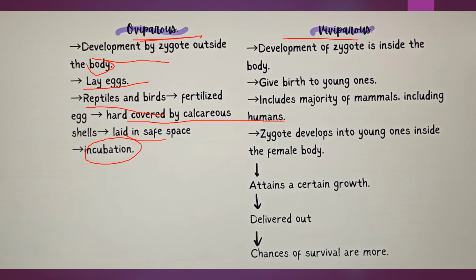In viviparous, what happens? The zygote is formed, and it turns into tissues, from tissues to organs, organs to organisms, inside the body, and the female gives birth to young ones. This includes the majority of mammals, including we humans. The zygote develops into young ones inside the female body, attains a certain growth, and is delivered out. Chances of survival are more here. Okay.